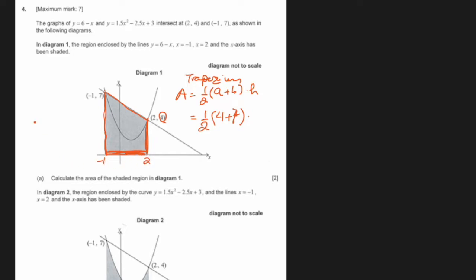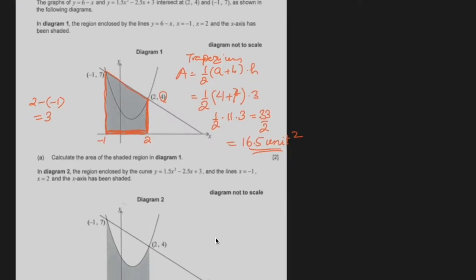So the distance between 2 and minus 1 will be 2 minus negative 1, which is 3. So it becomes half times 11 times 3. That is 33 divided by 2, 16.5 unit square. That's the area of the trapezium shaded part. Okay, let's move on to the second part of this.